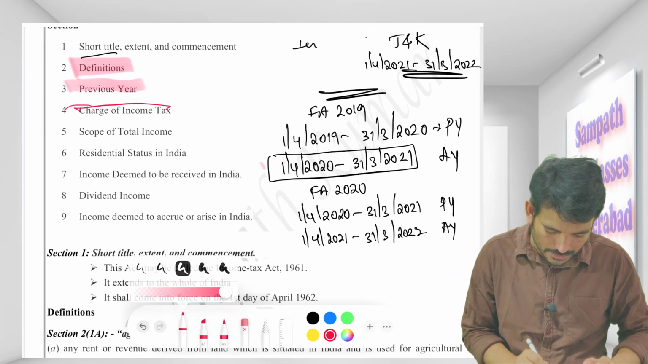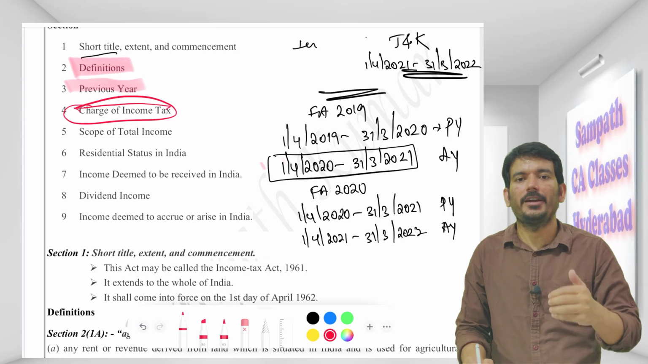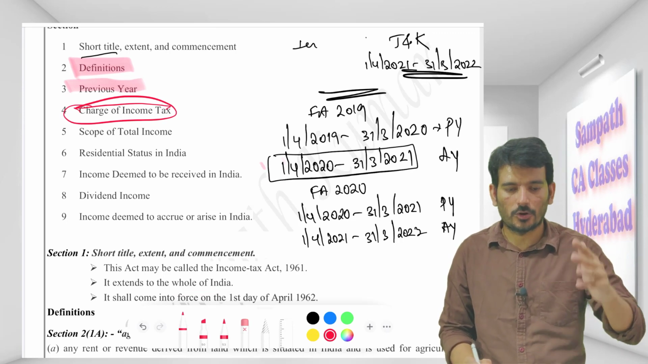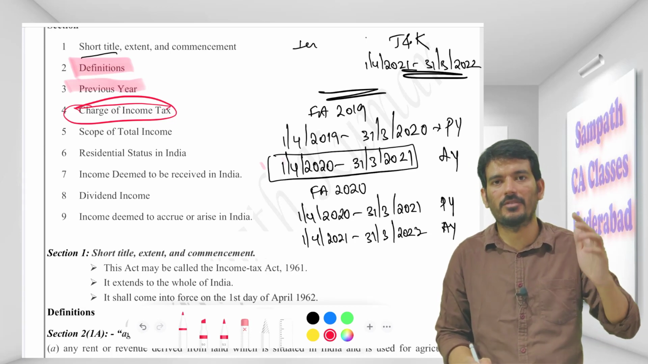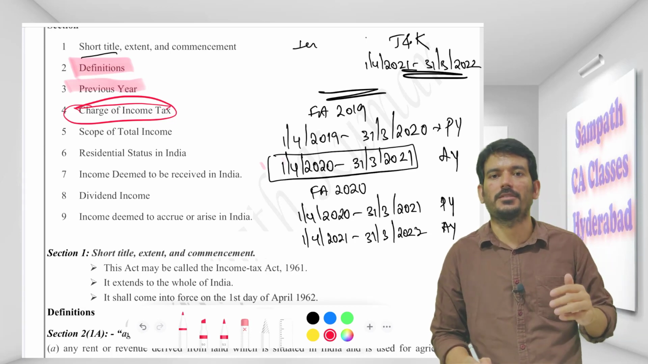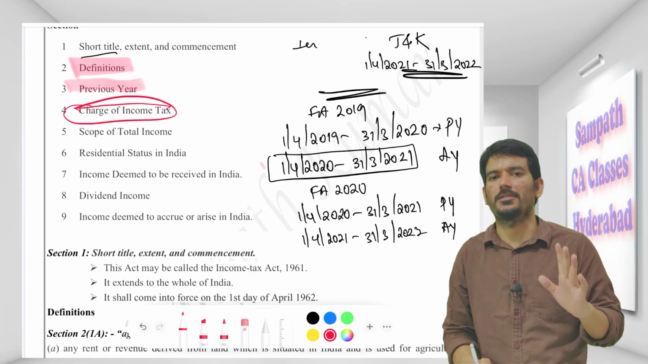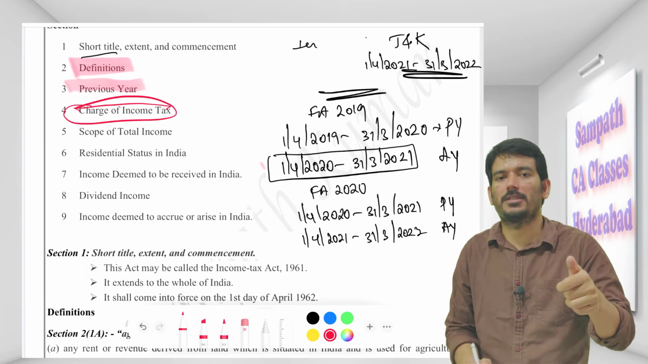And coming to the charge of income tax. For every head we have a charging section. For salary we have a charging section. For house property we have a charging section. For PGBP we have a charging section. Capital gain, one charging section. Other source, there is a charging section. So for everything, not just in income tax, even for the GST also there is a charging section. That's the reason why faculty keeps telling you that you need to understand the charging section.